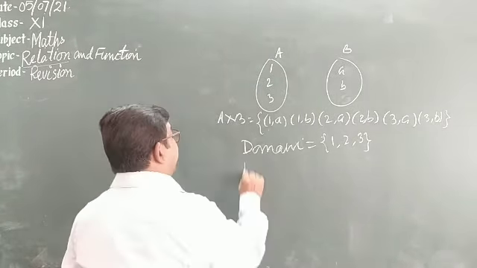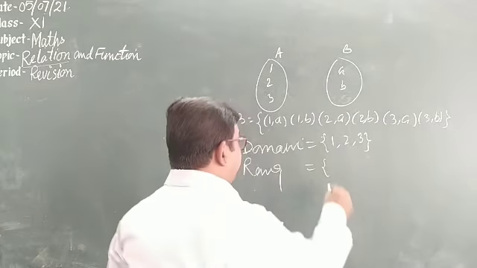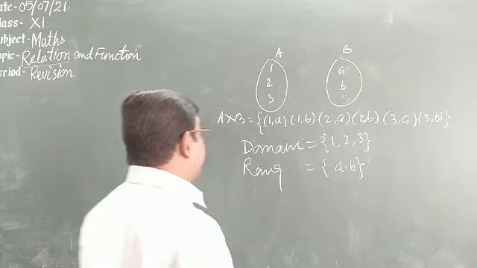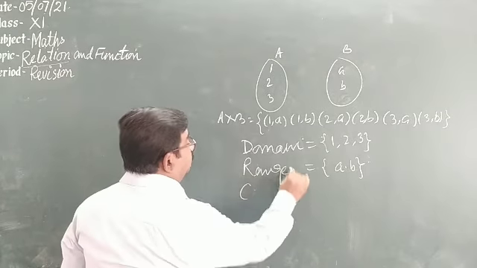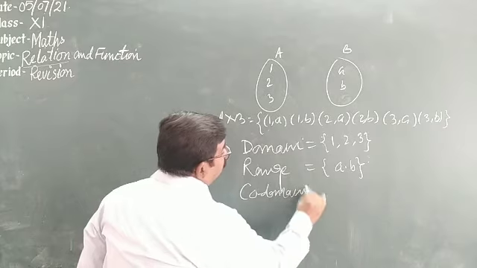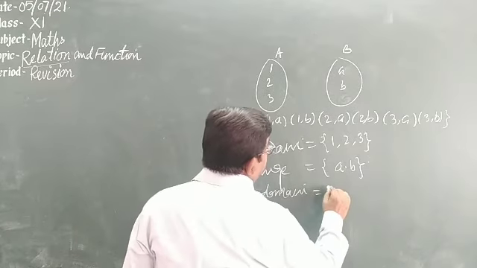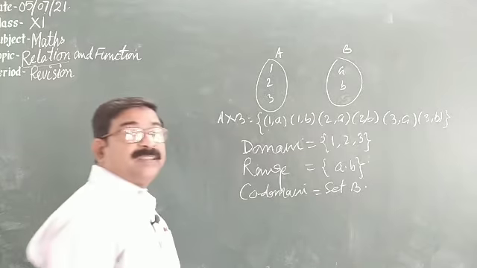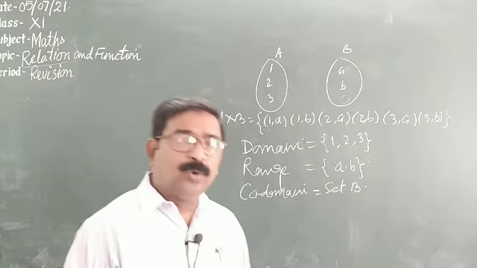So we have the second elements a, b, a, b, a, b, so {a, b} is the range. And the codomain is set B. The second set itself is called the codomain.